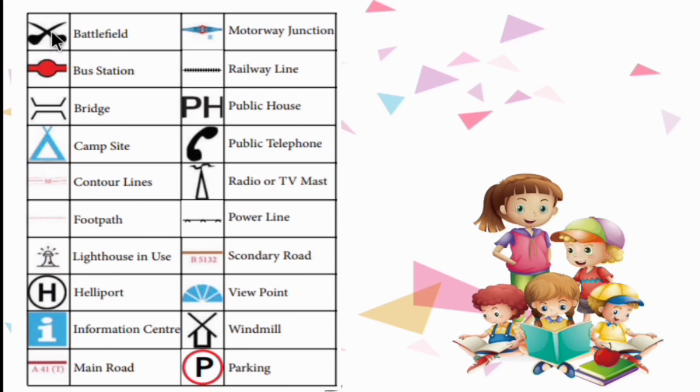For example, if you see such a sign on the map, it means battlefield. This sign represents bus station. This is bridge. This one is campsite. This is contour lines, footpath, lighthouse in use, heliport, information center, main road, motorway junction, railway line, public house, public telephone, radio or TV mast, power line, secondary road, viewpoint, windmill and parking. So these are the signs which are used to give certain information on the map.